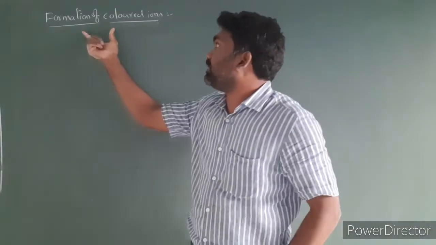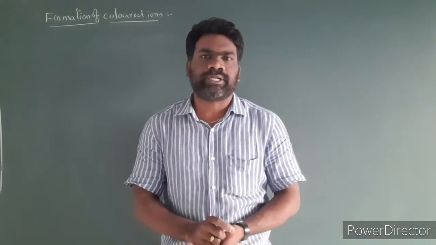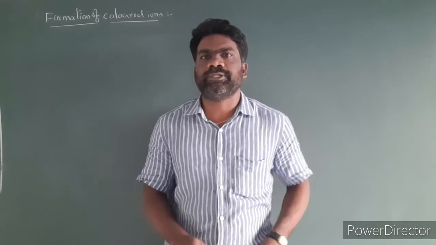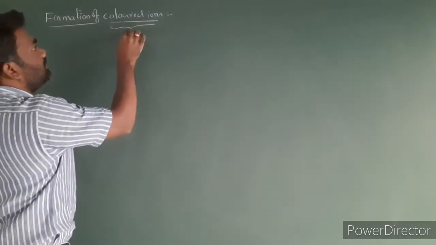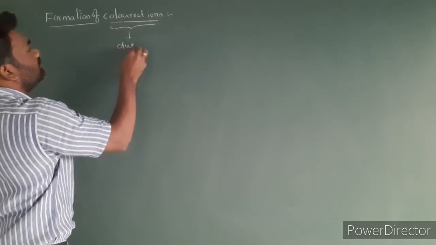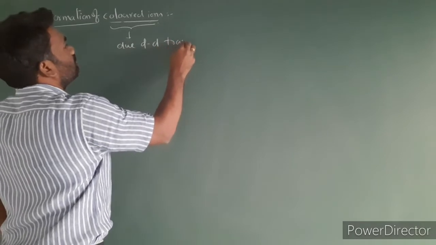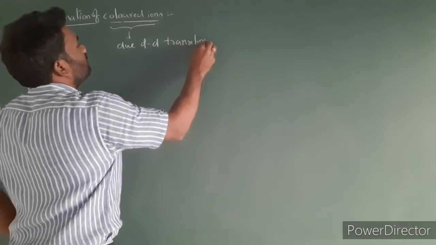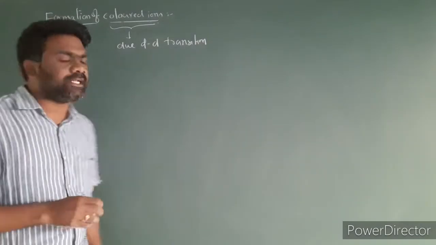Next, formation of colored ions. In aqueous solutions, transition metal ions are colored. It is due to d-d transition. So the color of an ion is simply due to d-d transition. Now let us understand the meaning of d-d transition.